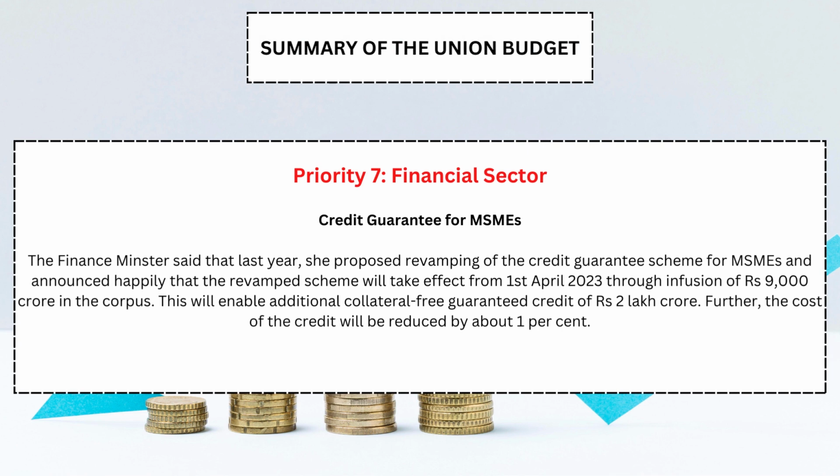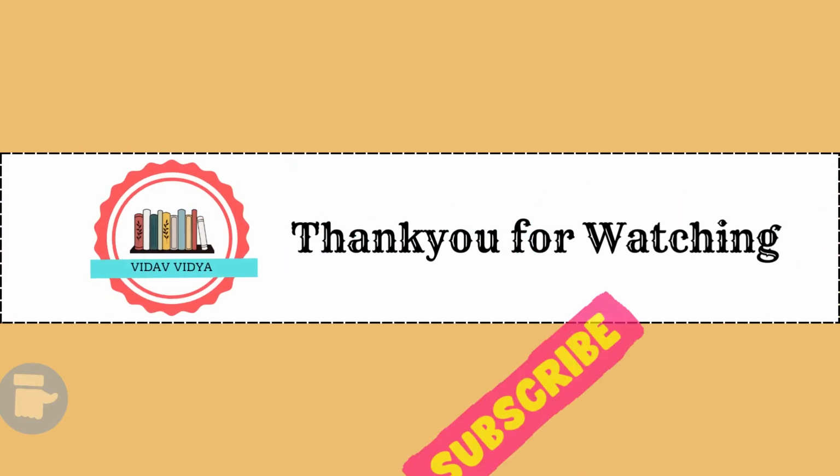Financial sector. Credit guarantee for MSMEs. The finance minister said that last year, she proposed revamping of the credit guarantee scheme for MSMEs and announced happily that the revamped scheme will take effect from 1st April 2023 through infusion of 9,000 crore rupees in the corpus. This will enable additional collateral-free guaranteed credit of 2 lakh crore rupees. Further,